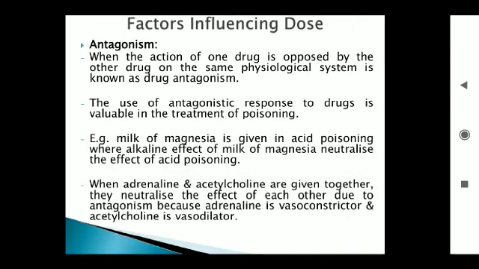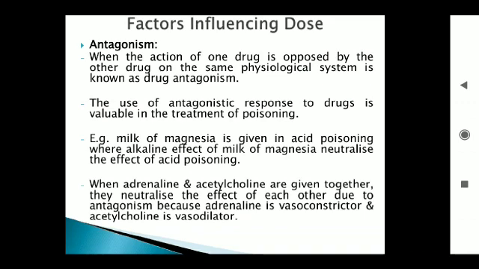Next one, antagonism. When two separate drugs are taken at the same time and they have opposite pharmacological actions, one drug's action can be stopped or inhibited by another drug. This type of action is called antagonism. When the action of one drug is opposed by the other drug on the same physiological system, it is known as antagonism.